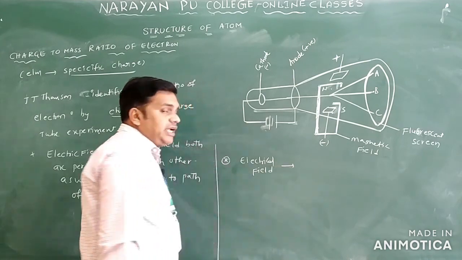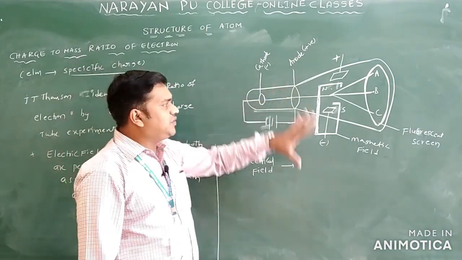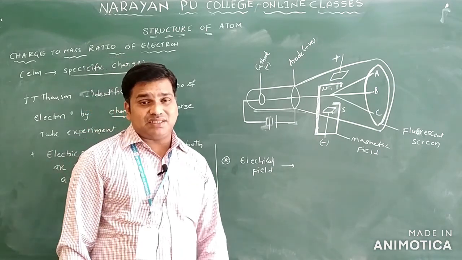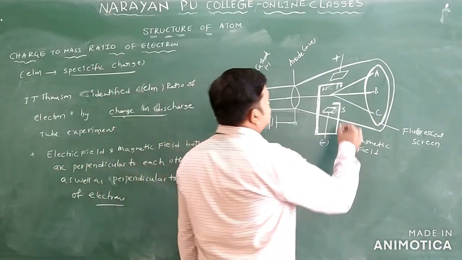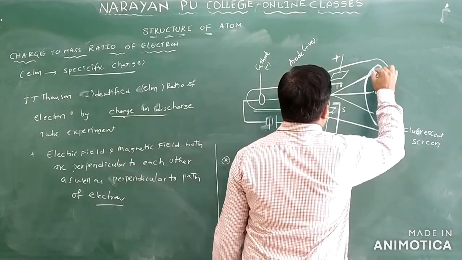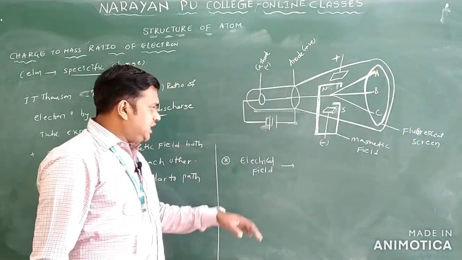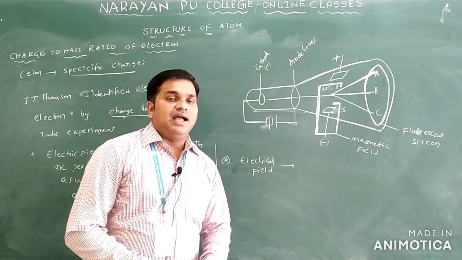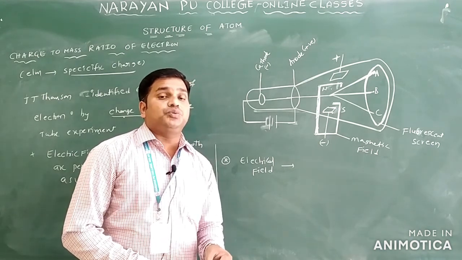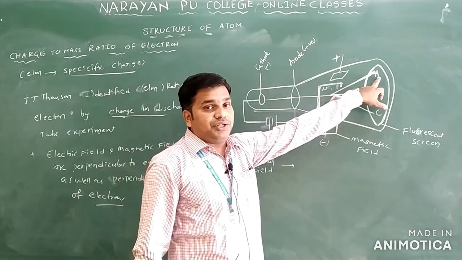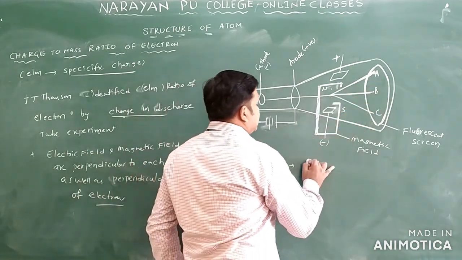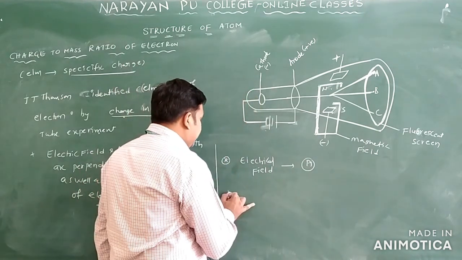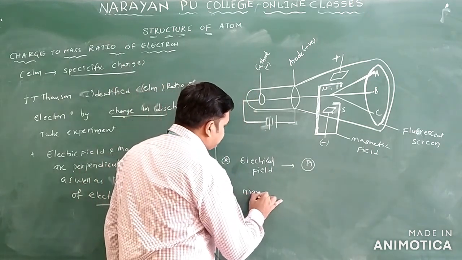Whenever the electric field is applied, the cathode rays deviate their path and hit the cathode ray tube at point A. This is the point A. So with the electric field, they will hit the cathode ray tube at the point A. Next they will take the magnetic field on.